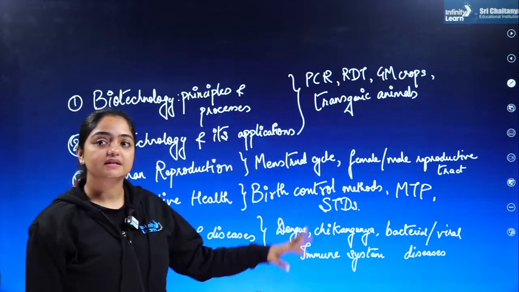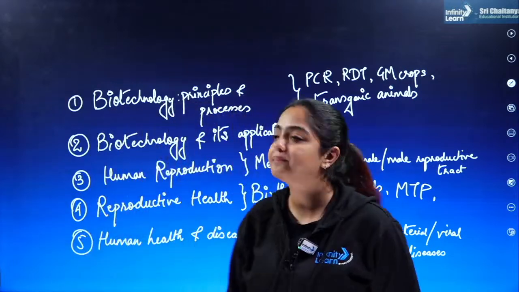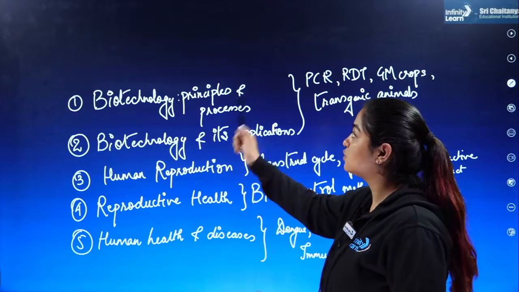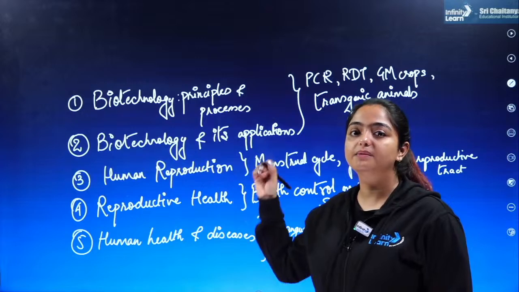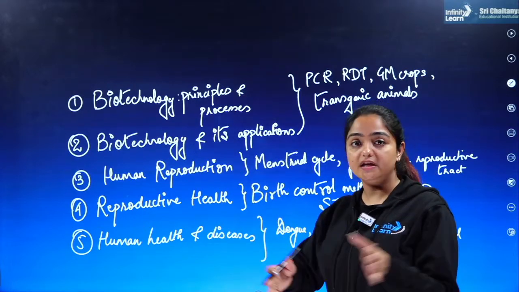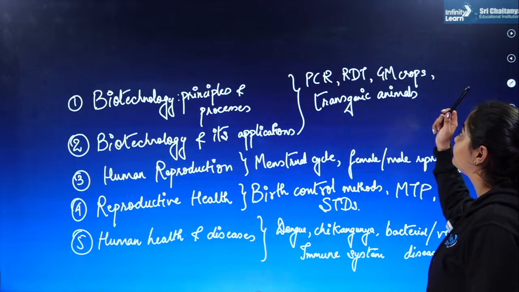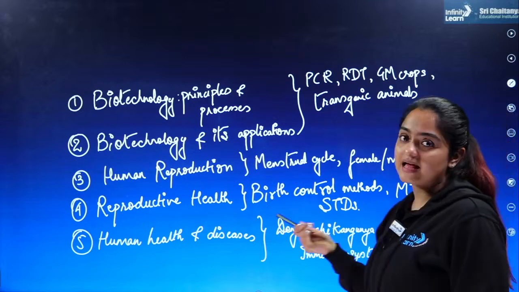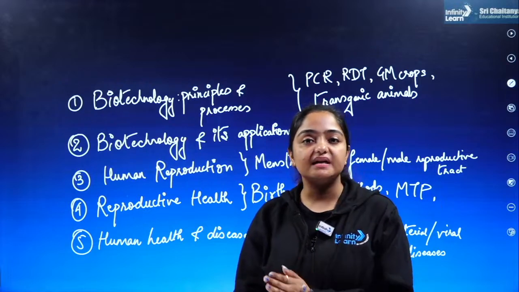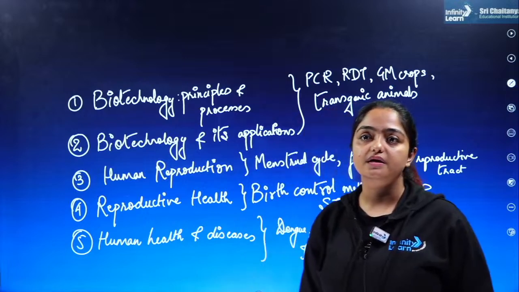So in all total, now if you ask me, these are the 5 most important chapters when it comes to zoology. We'll start from biotechnology, both the chapters of the biotechnology unit, that is biotechnology principles and processes, along with biotechnology and its applications. And the topics that I definitely feel are really important from the exam perspective are going to be PCR, recombinant DNA technology, genetically modified crops, transgenic animals, and various other applications, when the applications are considered in medicine, when the applications are considered in the agricultural field, of course those are also important topics.